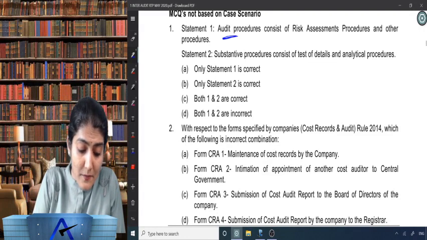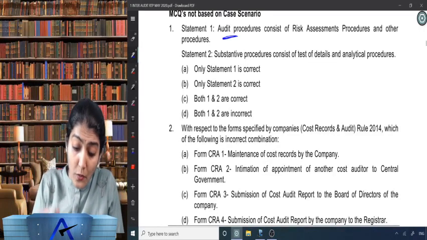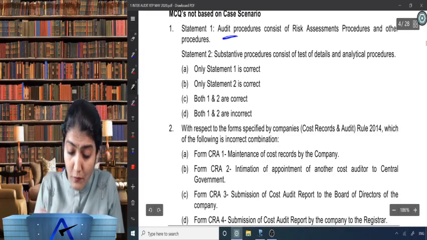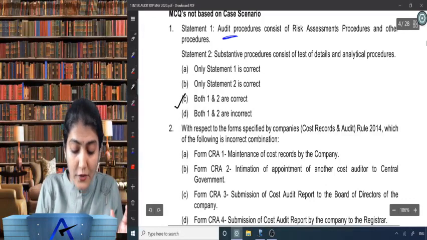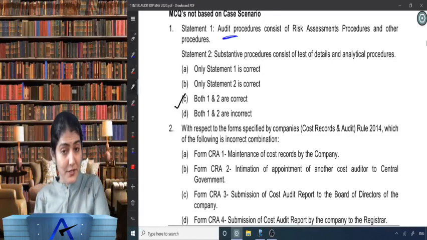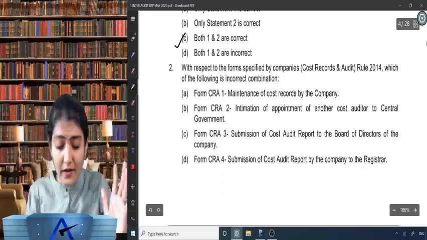Right, so only statement 1 is correct? No. Only statement 2 is correct? No. Both 1 and 2 are correct, or both 1 and 2 are incorrect? Right, so what is correct over here? Both 1 and 2 are correct.